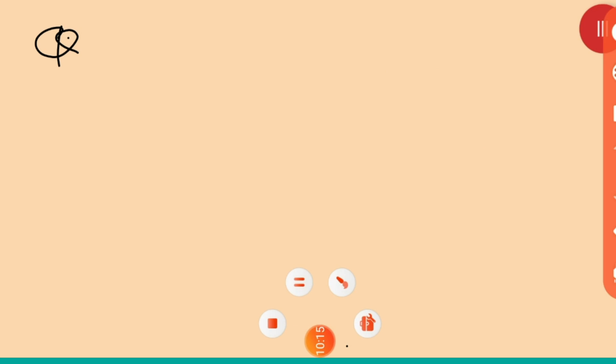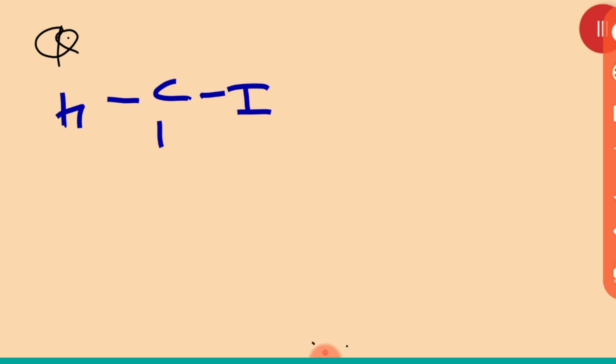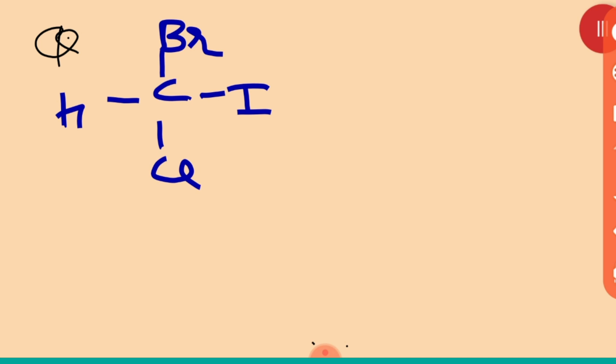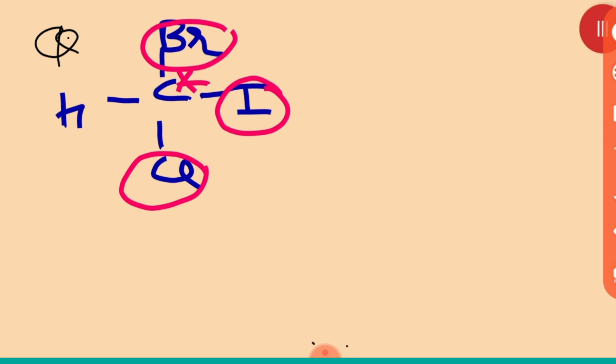You must see, all of you. Suppose I am writing this one, CH, then I, here it is Cl, here it is Br. Please check and tell me, is this a chiral carbon? Yes, it is a chiral carbon, because iodine, chlorine, bromine, hydrogen, all atoms are different.